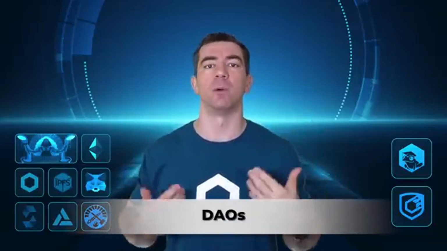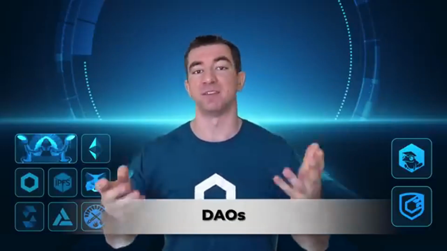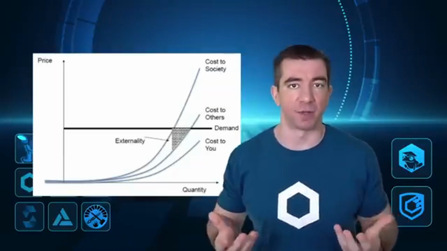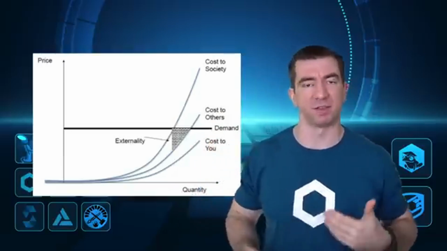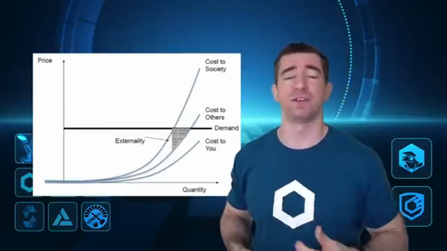DAOs, or decentralized autonomous organizations, are another group that we've already mentioned. DAOs are groups that are governed completely decentralized by a set of instructions or smart contracts on chain. There are some massive benefits here, where engagement is much easier, the rules are black and white, and you can see everything directly on chain. Voting and governance technology is completely decentralized. And the blockchain space is one of the big ones pushing how we can evolve politics and how we can evolve governance to make it more efficient, fair, and reasonable. And you better believe we have some examples of how to build DAOs and how to work with DAOs in coming lessons, so be sure to watch those.